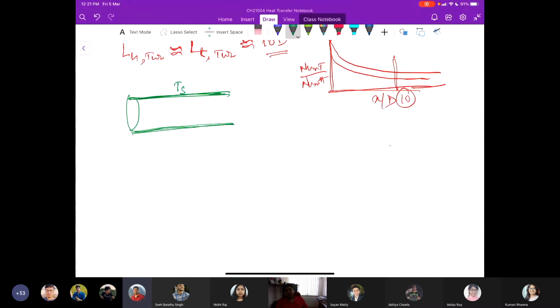We call this the condition of constant surface temperature. This is a constant value.